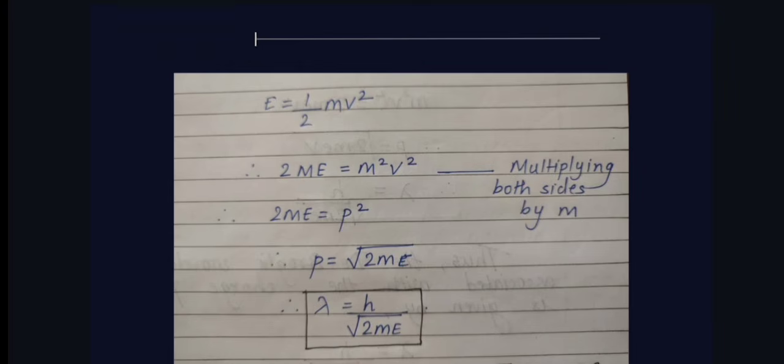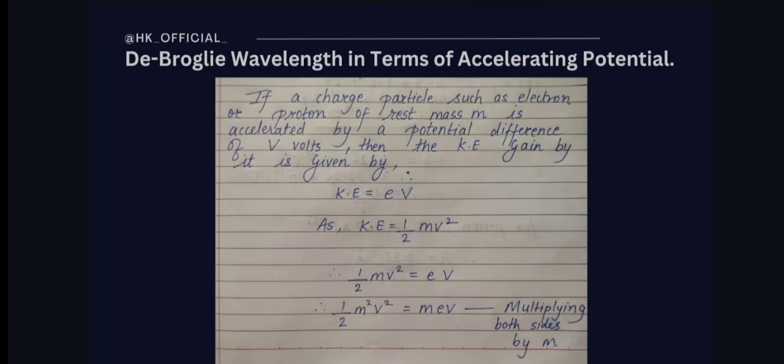Now let us go ahead. The fourth topic of today is de Broglie wavelength in terms of accelerating potential. The recent one was de Broglie wavelength in terms of kinetic energy, but now we are deriving the same wavelength in terms of accelerating potential. Okay, let us see what it is.